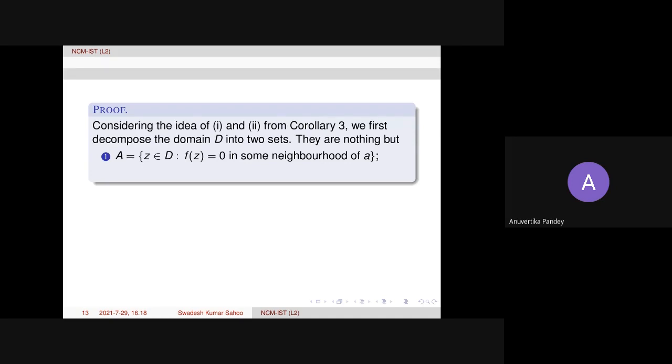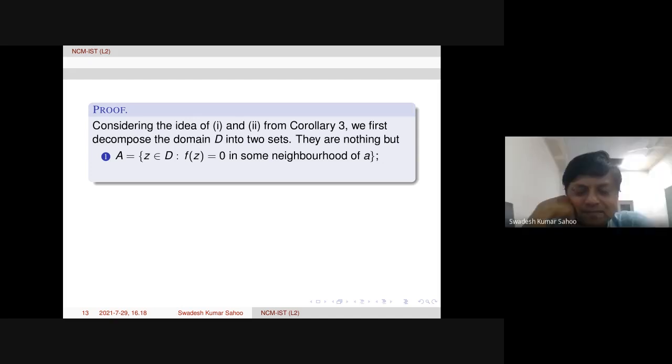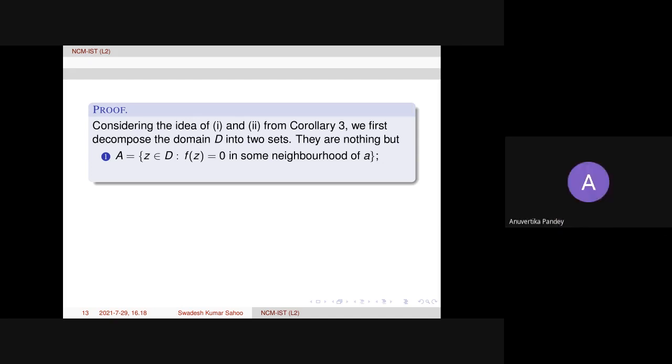And f(z_n) is equal to 0 for all n. So the sequence from z_m onwards is inside that ball. Now I can use the uniqueness theorem, which I proved for a ball centered at a. So f(z) will be identically 0 in that ball.